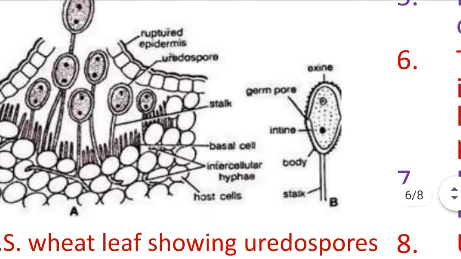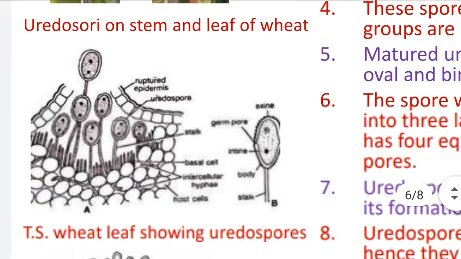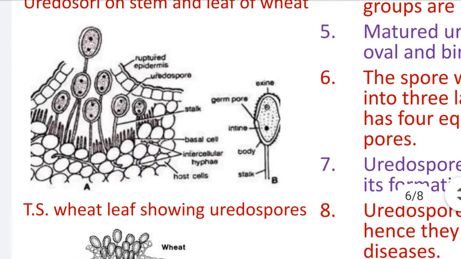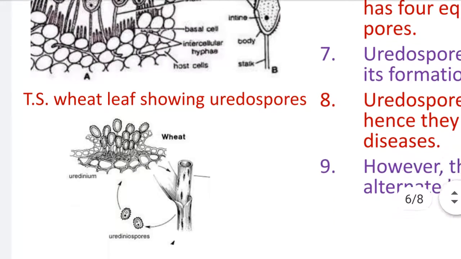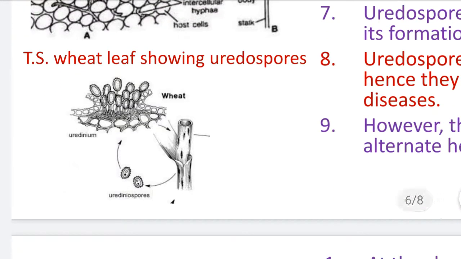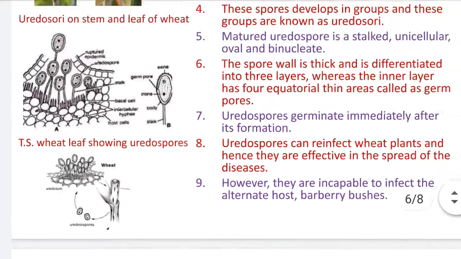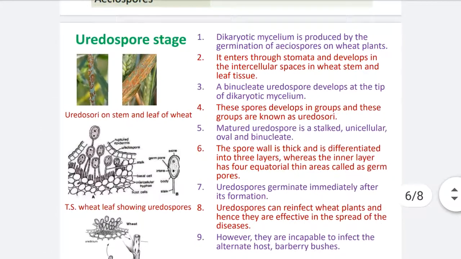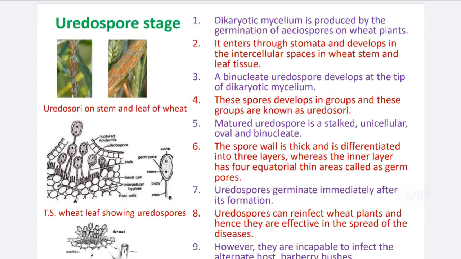This is a single uredospore, which is stalked, oval, single-celled and binucleated. When these uredospores are liberated from the wheat, they again have the ability to reinfect the wheat plant. They do not have the ability to infect the barberry bushes. So this is about the first spore stage in the Puccinia life cycle, that is the uredospore.